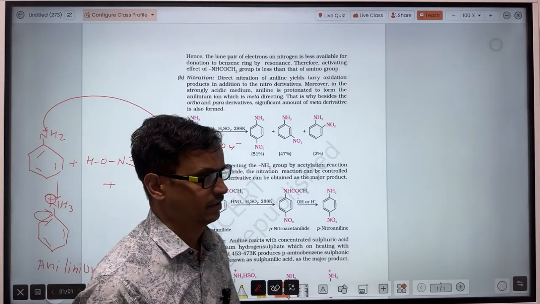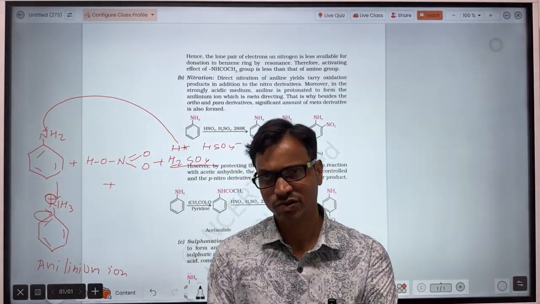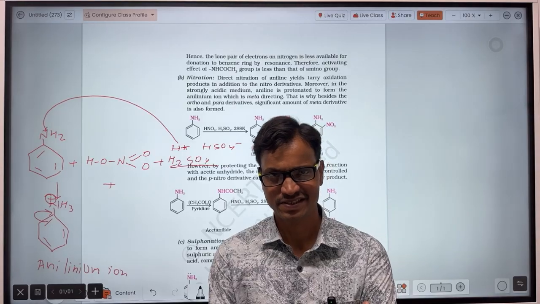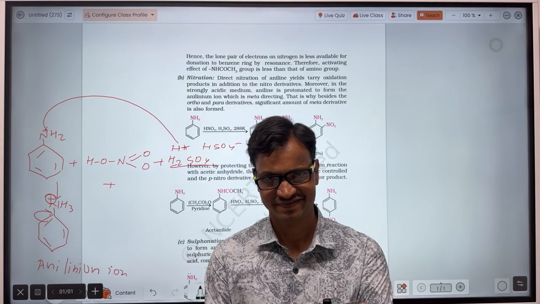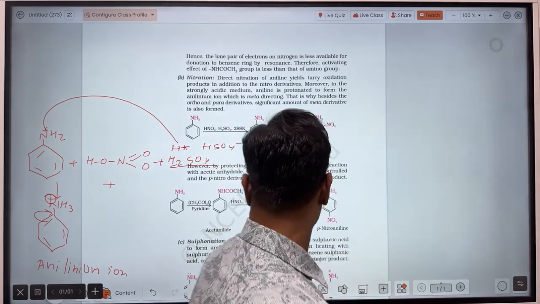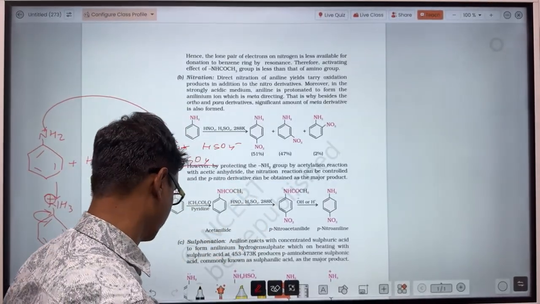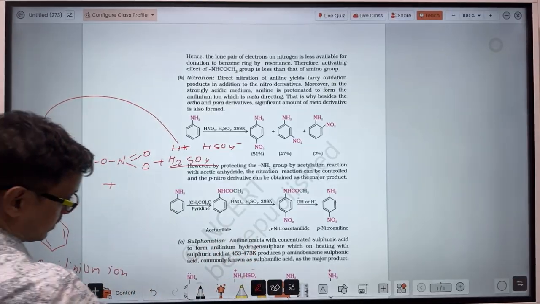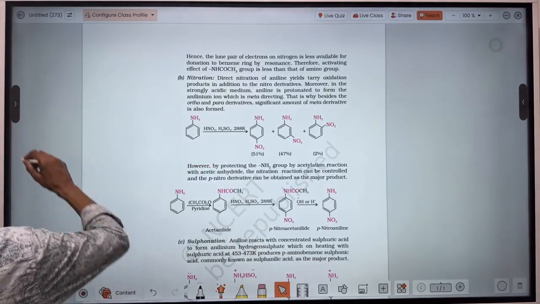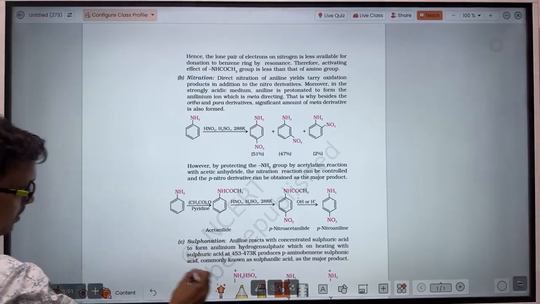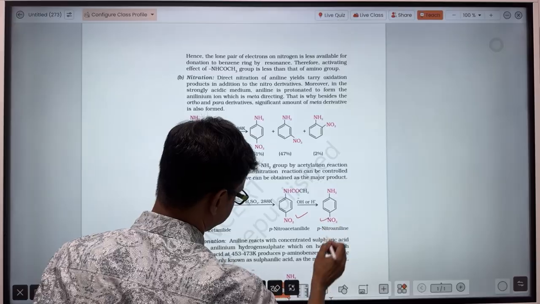So in the anilinium ion, the NH3+ will act as an electron withdrawing group and hence will direct the electrophile to the meta position. Now here, what's the process to get only the ortho and para substituted nitro derivative of aniline?